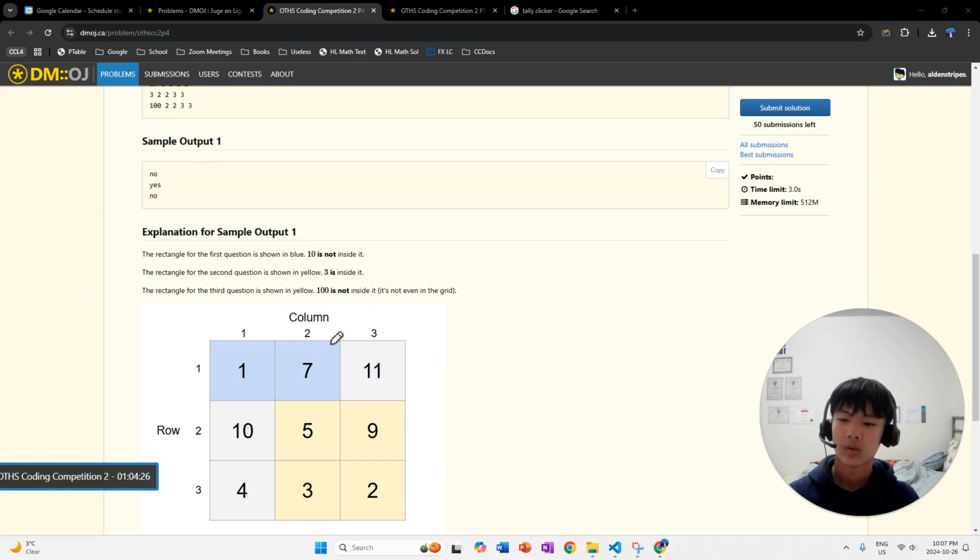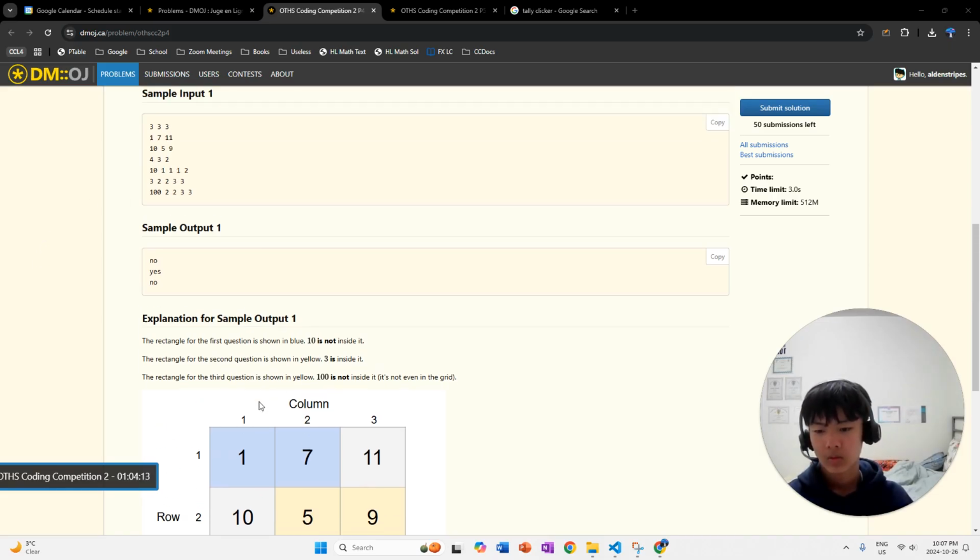And you can see that when you have top left here and bottom right here, then the rectangle we're considering is this one. So what we're gonna do is look at all these values and check, is there 10 in them? Well, there's only 1, 7, so there's no 10 in them, which means we output no, there is no 10.